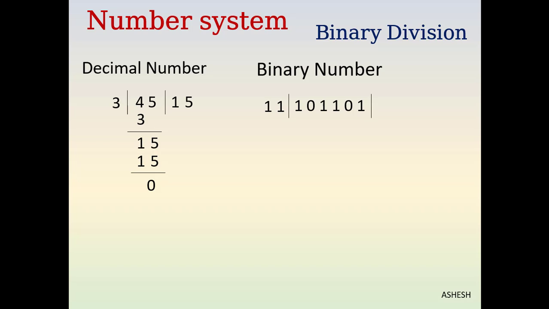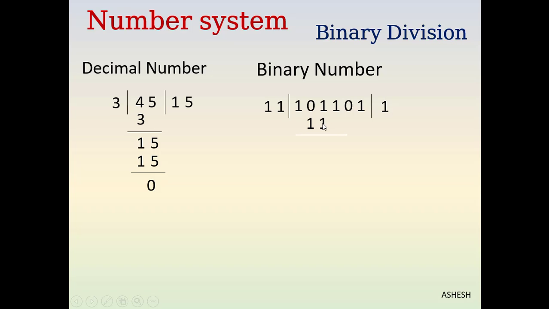Here our divisor is 11 and dividend is 101101. Our divisor 11 has 2 digits. If we take 2 digits from the dividend, they are smaller than our divisor, so we have to take 3 digits from the dividend. Now we write 1 as quotient, and 1 multiplied by 11 is 11.